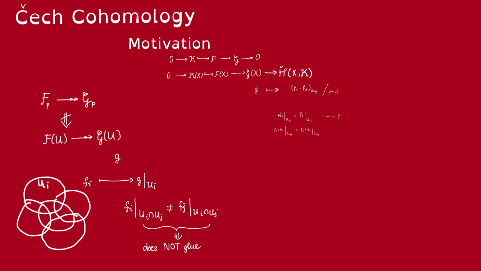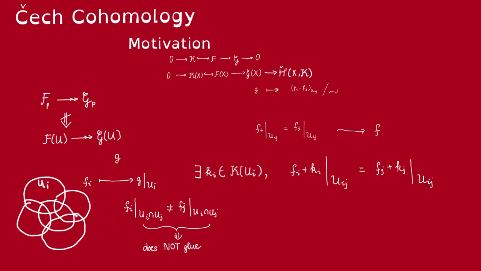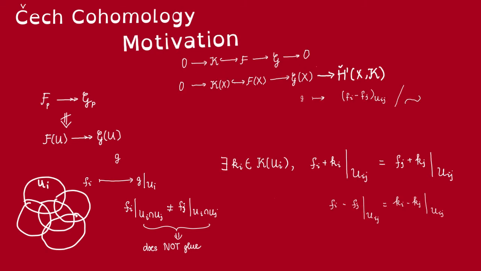So maybe this particular set of preimages does not glue, but that doesn't mean that g doesn't have a global preimage. Maybe we can choose a different set of preimages on the same U_i. So the sufficient and necessary condition for g to have a global preimage would be that there exist elements k_i in these kernels, such that when we modify the local preimages f_i by k_i, we get a compatible set of preimages. So these will glue together to a global preimage. So now we will rewrite this condition as follows.